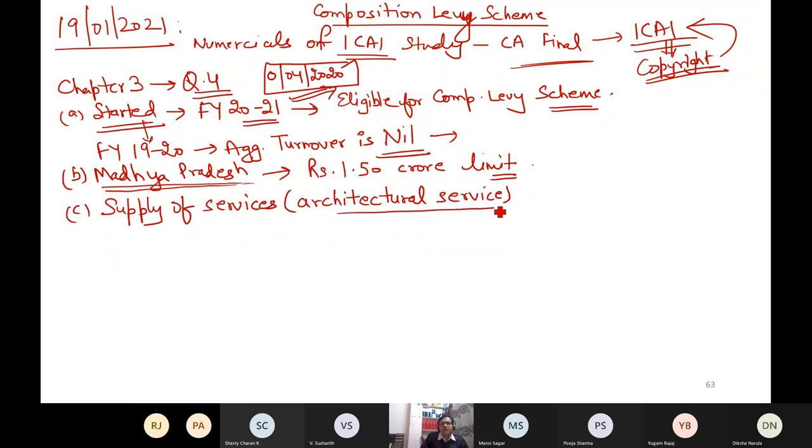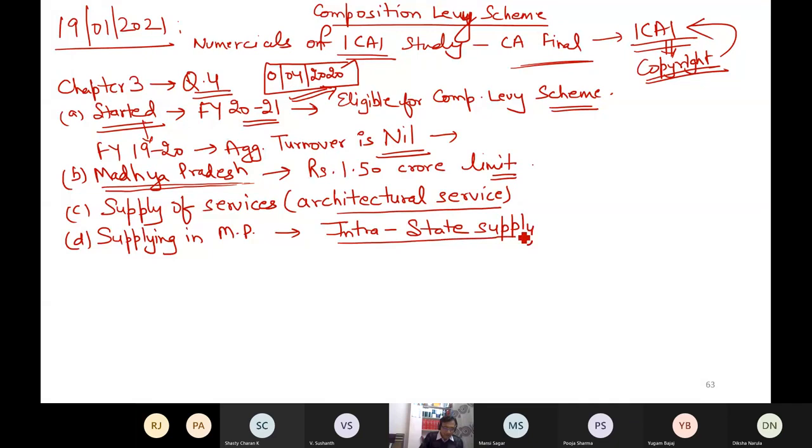Every single word will clear your doubts. The firm is located in Madhya Pradesh and is supplying the services in Madhya Pradesh also. This is the fourth point. Supplying the services in MP makes the supply intrastate, because for interstate supply the composition scheme is not available. Every single word will give you something. It provided the following details of its turnover.